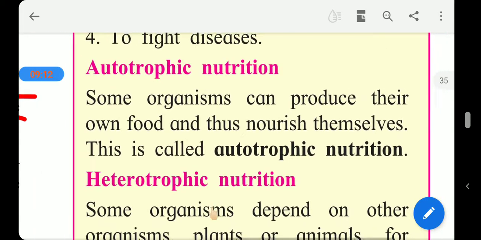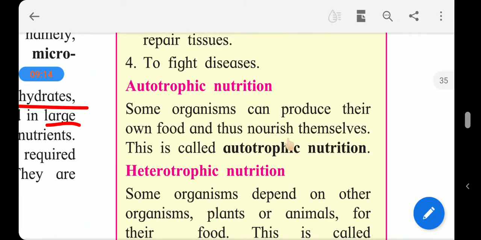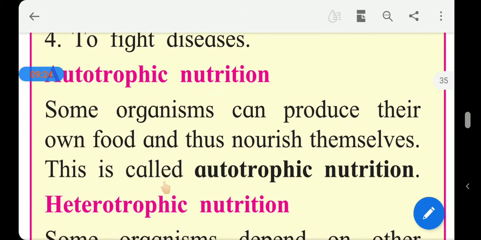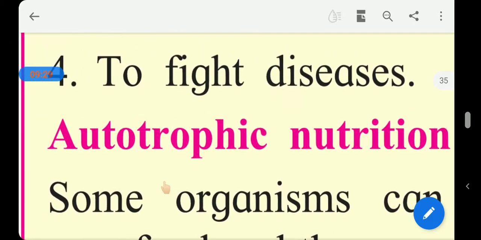There are two types of nutrition: autotrophic nutrition and heterotrophic nutrition. We belong to heterotrophic nutrition. Humans belong to heterotrophic nutrition. Now what is meant by autotrophic nutrition? Some organisms produce their own food and nourish themselves. These are called autotrophs. That means those living organisms who create their own food and nourish themselves are called autotrophic nutrition.